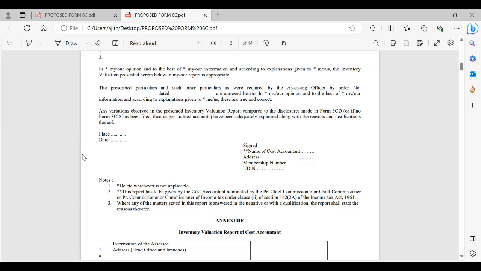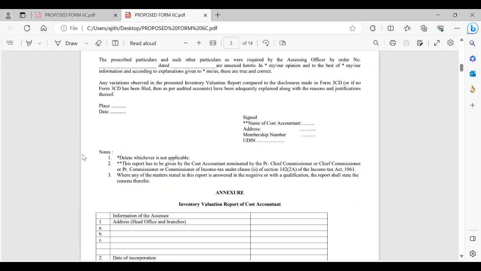So you had valued. If that value is in par with that which has been returned, the inventory which has been mentioned in the audit report on which the tax has been paid, if there are no variations, then there's a clean report. But if there are any variations, if you value something different, maybe higher, maybe lower, both opening as well as closing inventory, then for that amount we have to give a memorandum statement, a reconciliation statement.